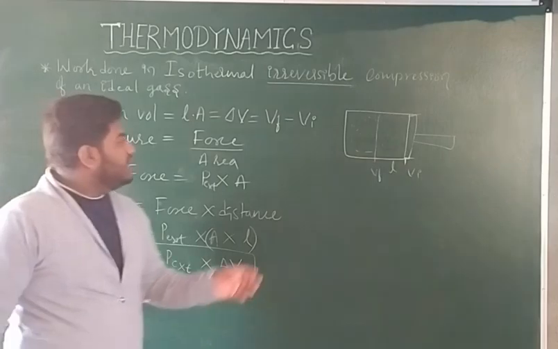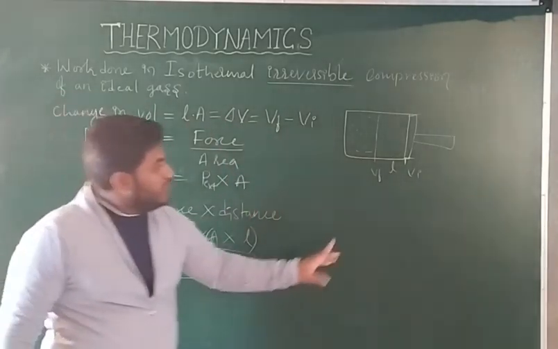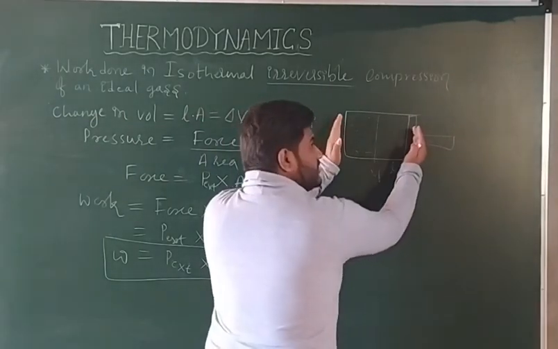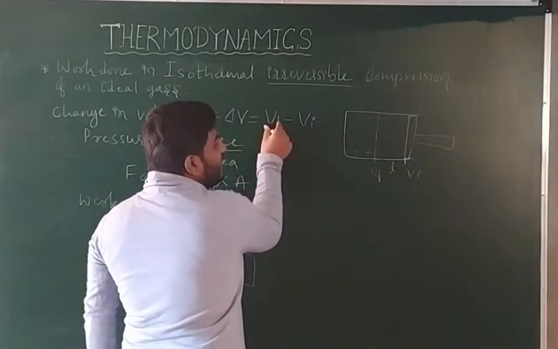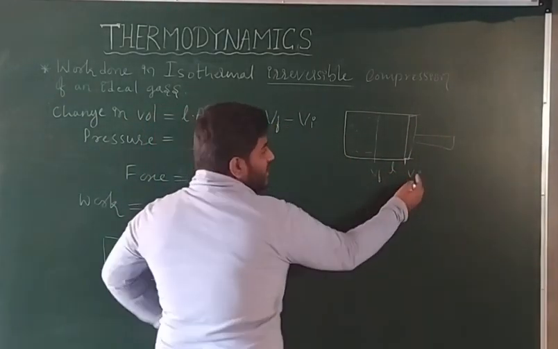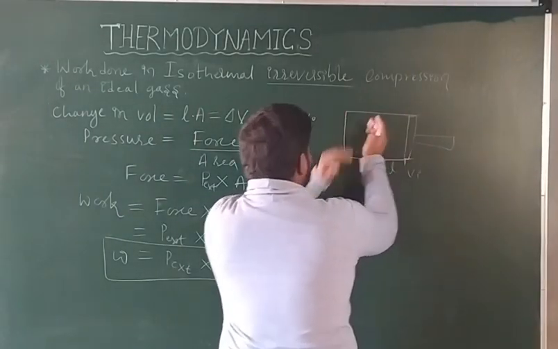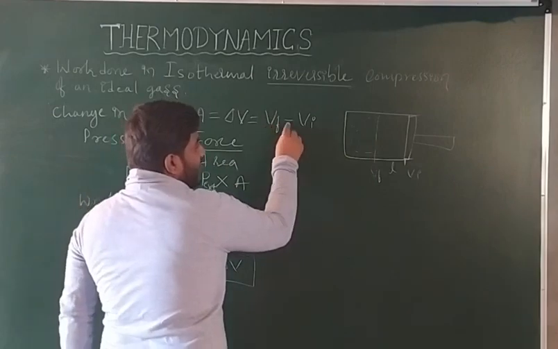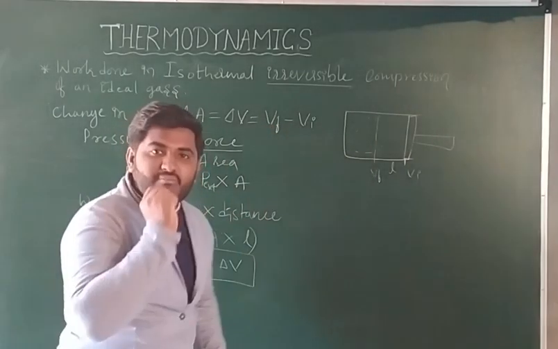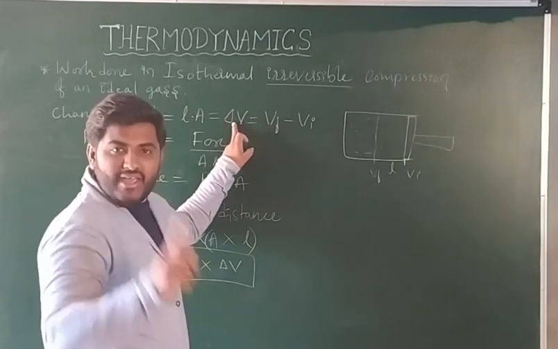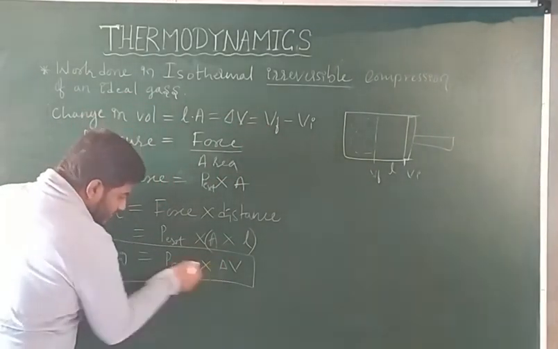And remember here, del V. What is final value? This much. What is initial value? This much. So that means final value is lesser than initial value. Initially the value is more, finally the value is less. And what we are taking? Final minus initial. Less number minus more number, you are getting a negative number, right? So del V should be negative. Therefore we are getting negative charge here.